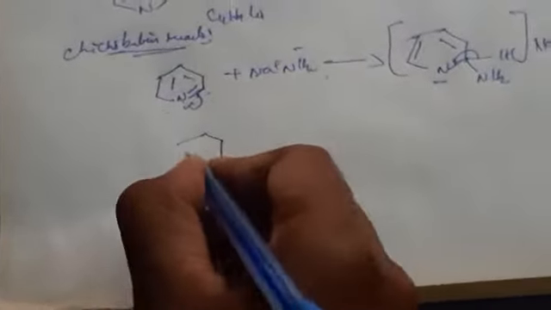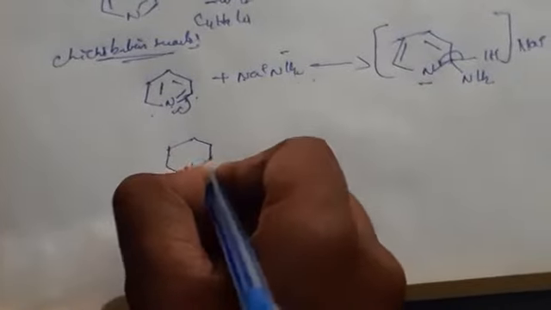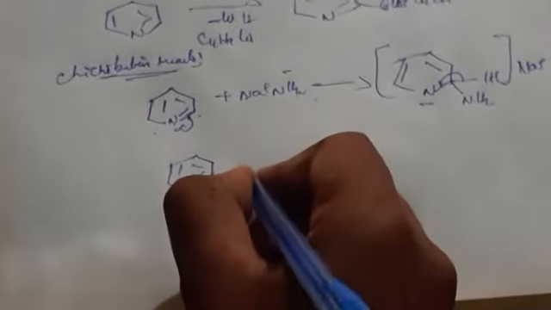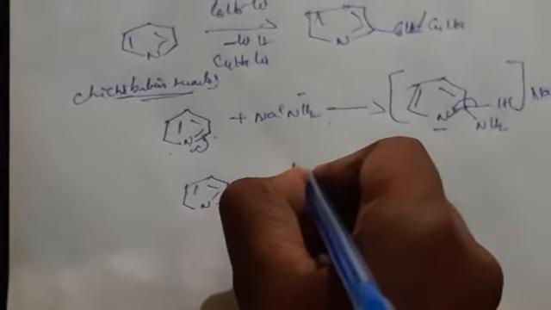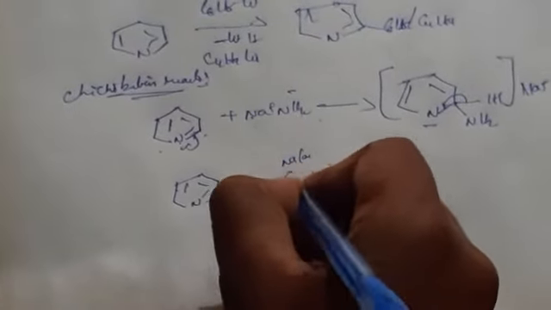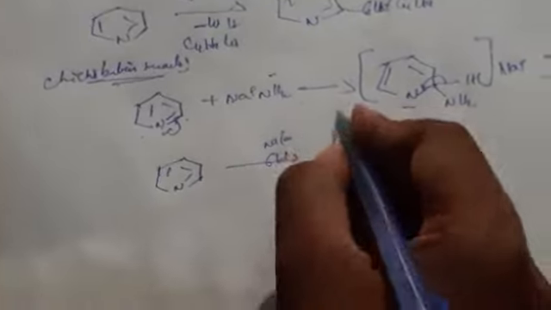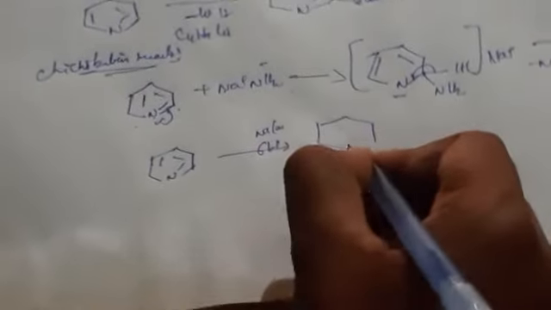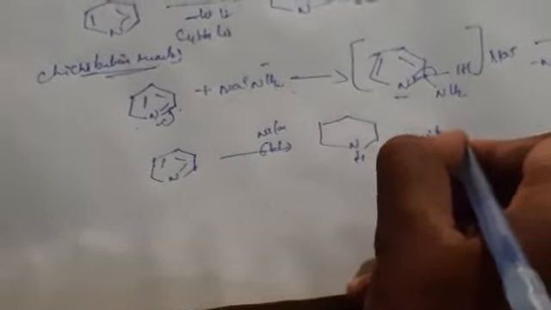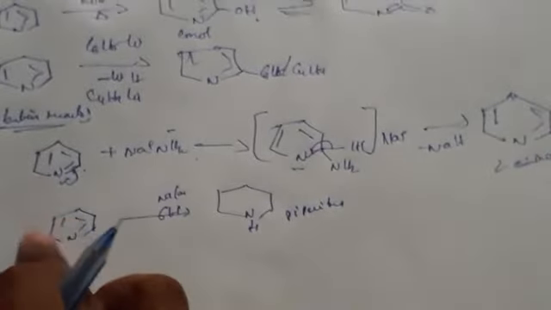reduction reactions. So when you are taking pyridine in the presence of sodium or alcohol, means 6 hydrogens we are adding here, so you will be getting here NH, means piperidine, means H2 molecules is going to add here.